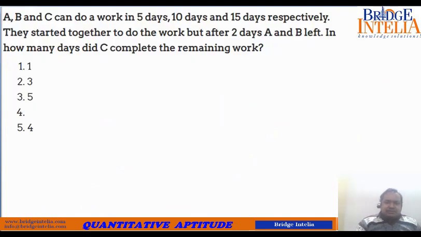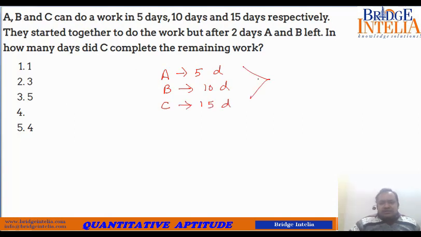Let's take another example. A, B and C can do a work in 5 days, 10 days and 15 days respectively. So 3 people are mentioned here, A, B and C. A takes 5 days, B takes 10 days, C takes 15 days. You can assign a mathematical value to the work by taking the LCM.